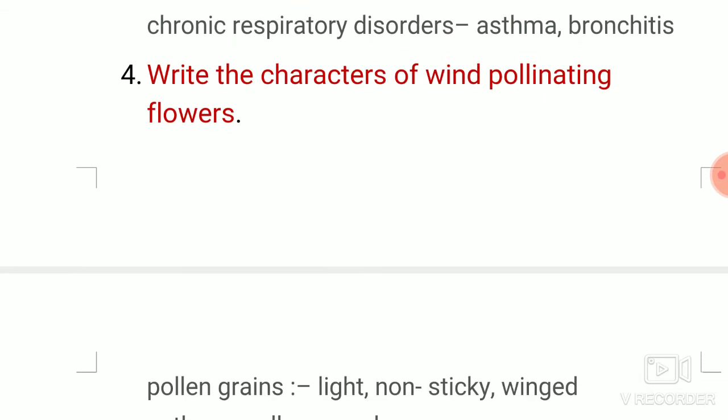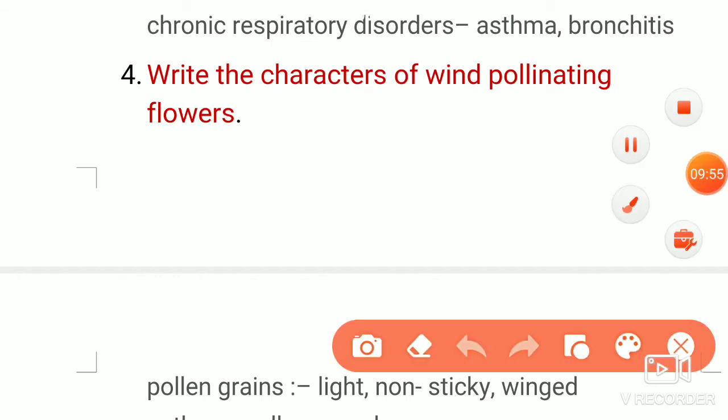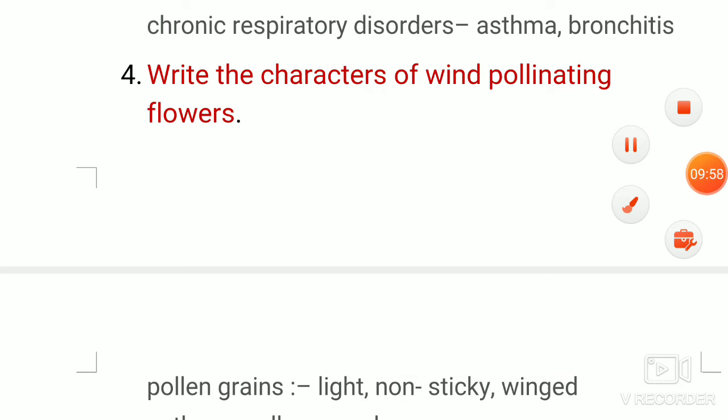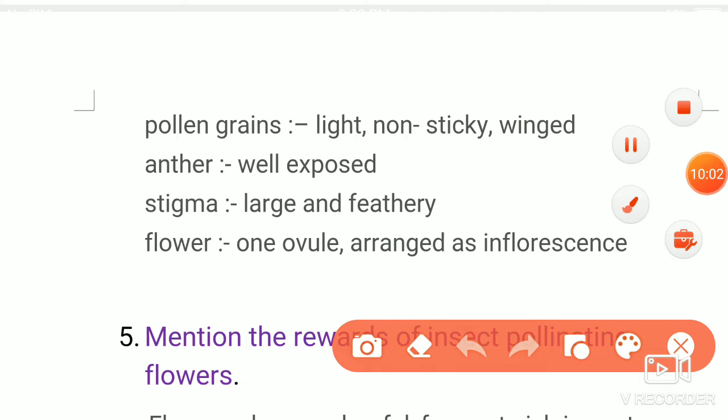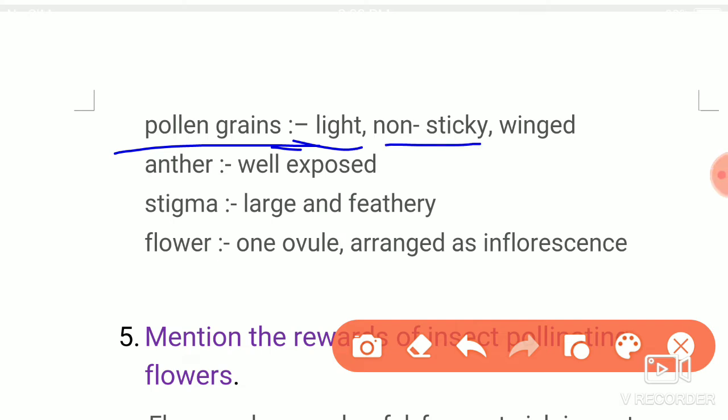If we go for the next question, write the characters of the wind pollinating flowers. First character is pollen grains are lightweight, non-sticky.